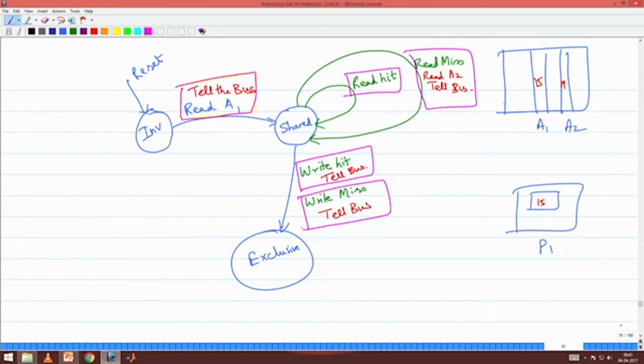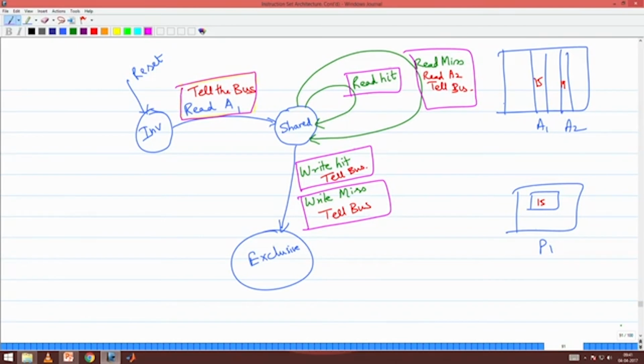When will I get a write miss? I already read A1, now I am writing into A2. That means I will get a write miss here. So I have to fetch 19, or I have to write something into 19. Write miss also I will tell this for the same cache line. This state machine is for a single cache line.